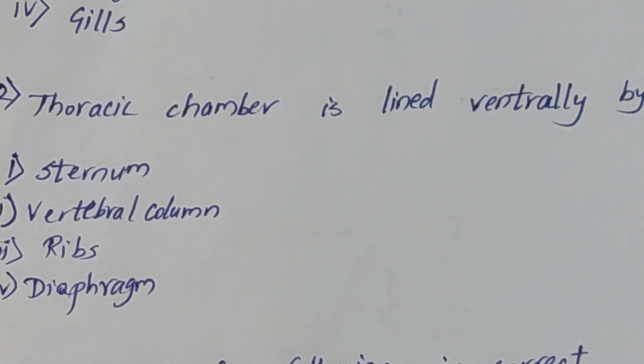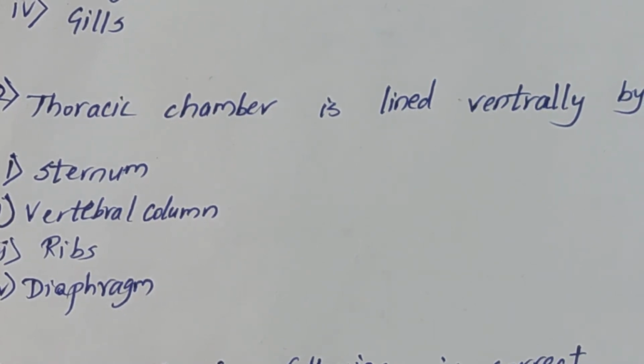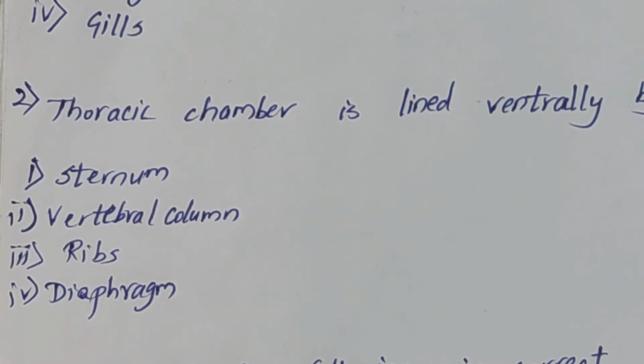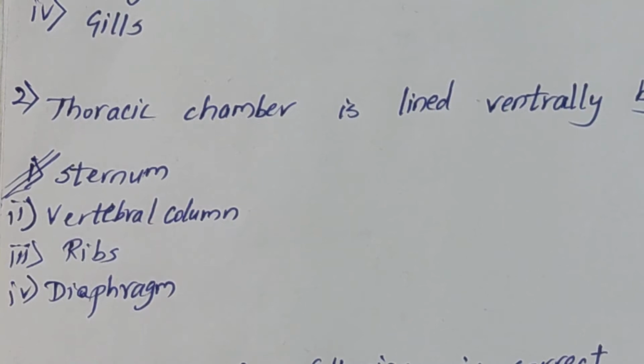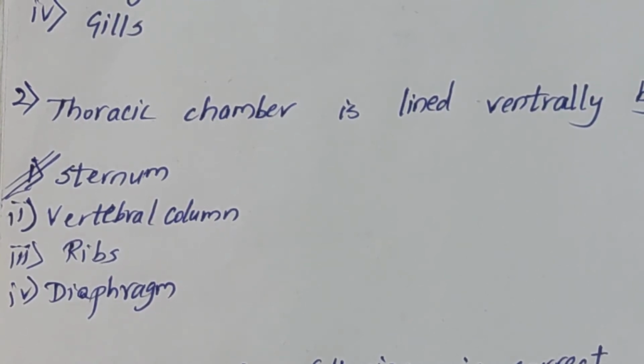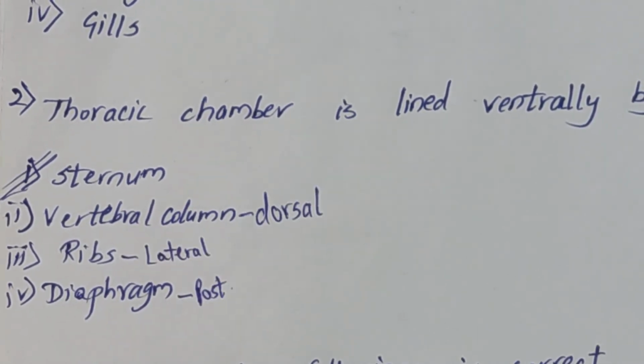Coming to the second question, that is thoracic chamber is lined ventrally by first option sternum, second option vertebral column, third option ribs, and fourth option diaphragm. Please stop the video and try to answer the question. Please note, thoracic chamber is lined ventrally by sternum, vertebral column lines dorsally, ribs line laterally, and diaphragm lines posteriorly. So we can say down of it, or posterior.